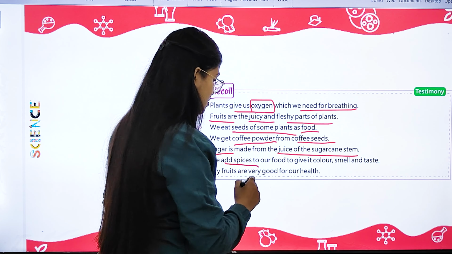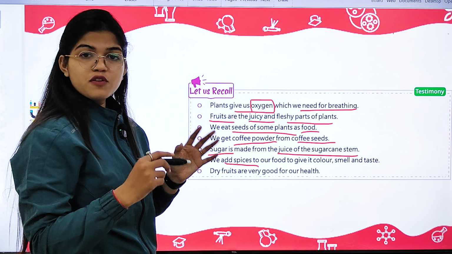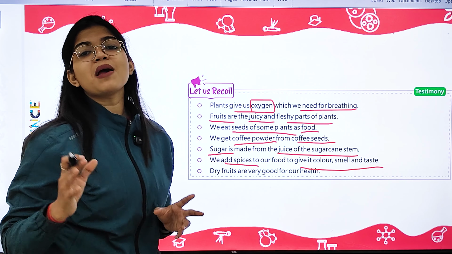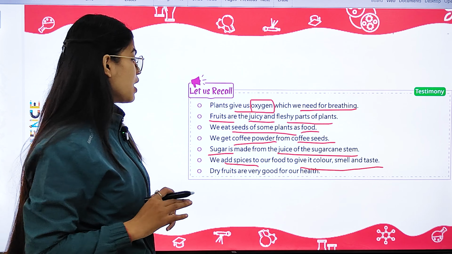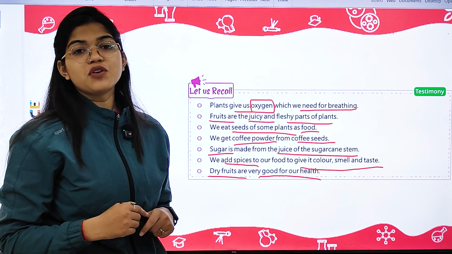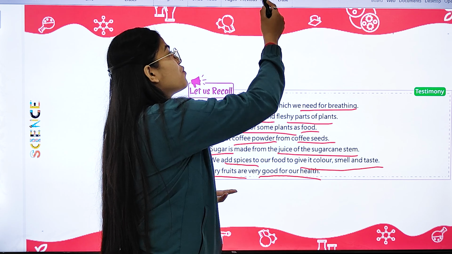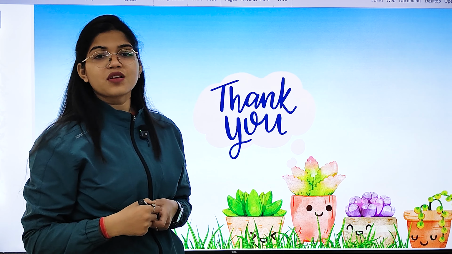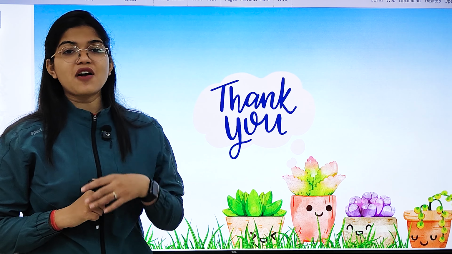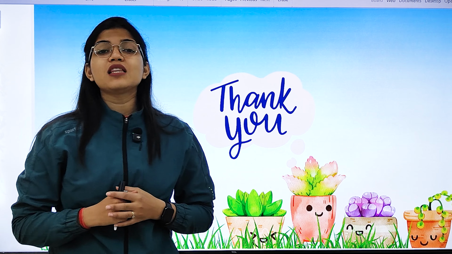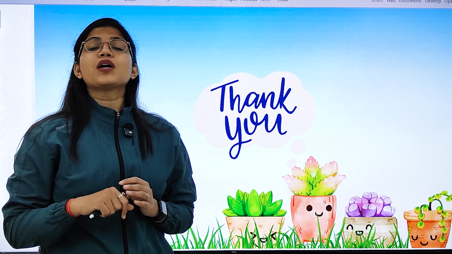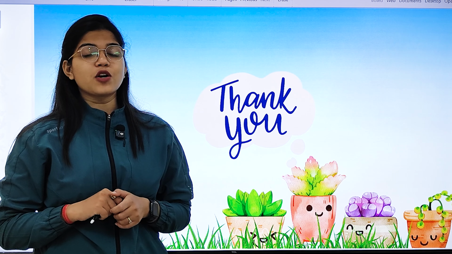Then we add spices to our food. Alright. And then these spices add color, smell and taste to our food. And at last, if we talk about dry fruits, they are very good for our health. Therefore, it is advised to include these dry fruits in your diet. Alright, that's all for the chapter. These were some of the food items which we have discussed over here, and we get these food items from the plants only. And I hope now that you can understand the importance of plants in your everyday life.